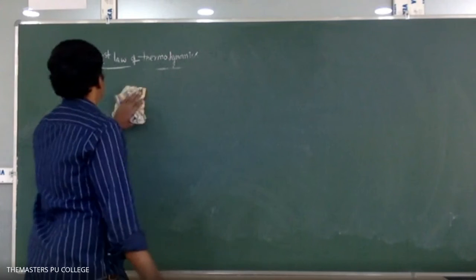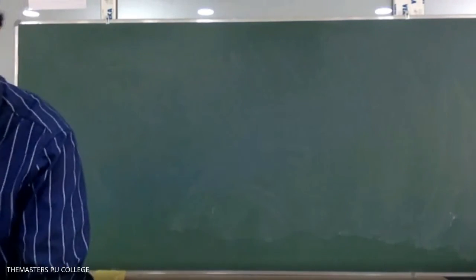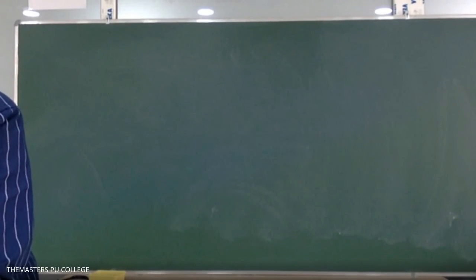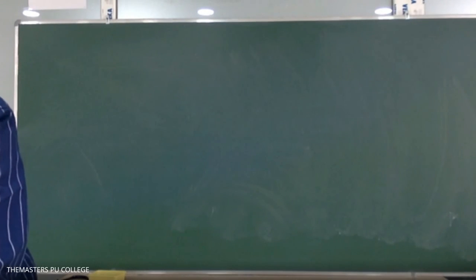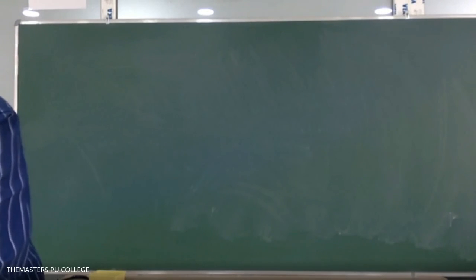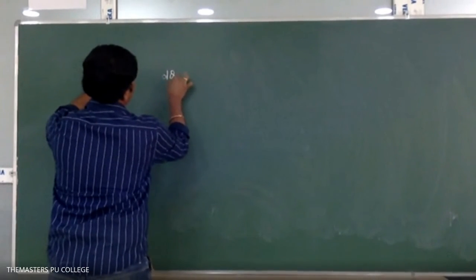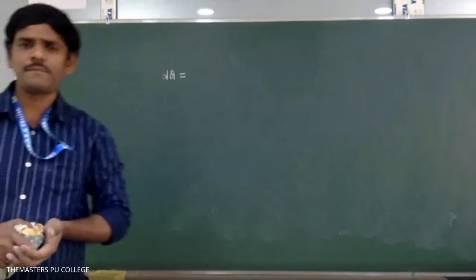So please go to that question once. What is given in the question first? 1500 joules of heat energy is supplied, so that it did 525 joules of work, which means the system did the work. First, dQ is equal to what can we take, plus 1500 or minus 1500? Plus 1500, because heat is supplied to the system.